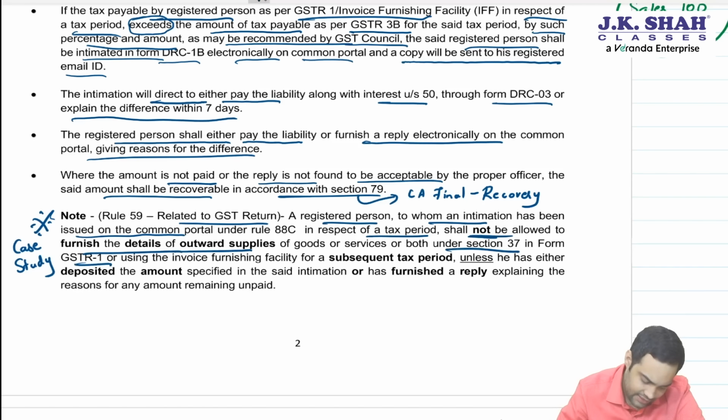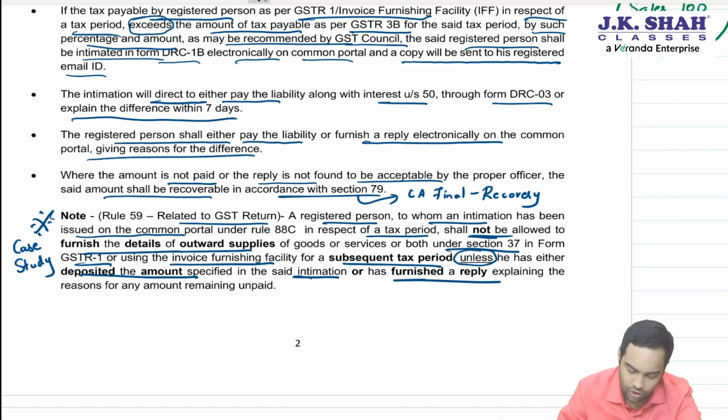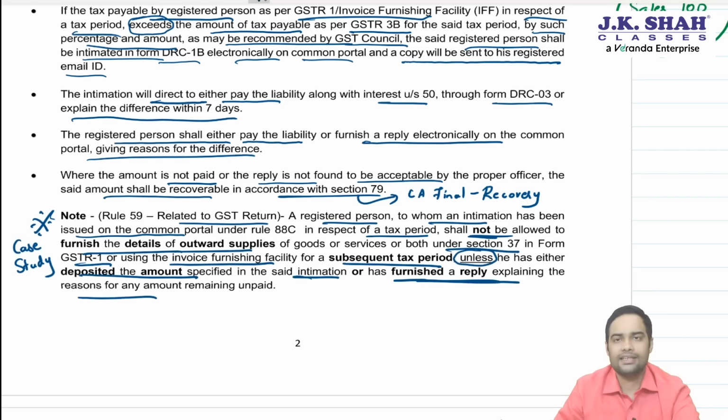Unless he has either deposited the amount specified in the intimation or furnished a reply explaining the reasons for the amount not being paid. So one of these two actions you have to do. If you don't do either of these two actions, then you will not be allowed to file GSTR1. See, there are already some cases where you cannot file GSTR1 for a subsequent period. I'll give you those cases.